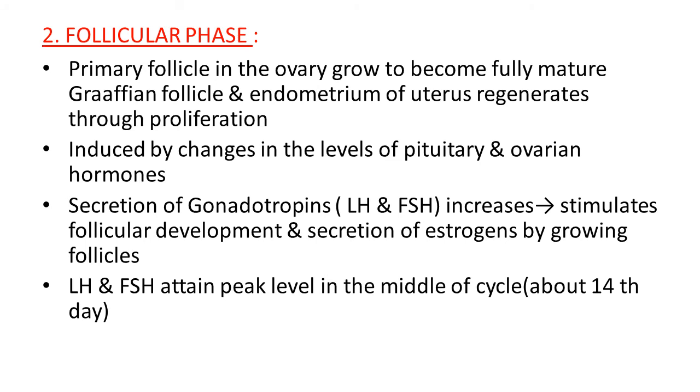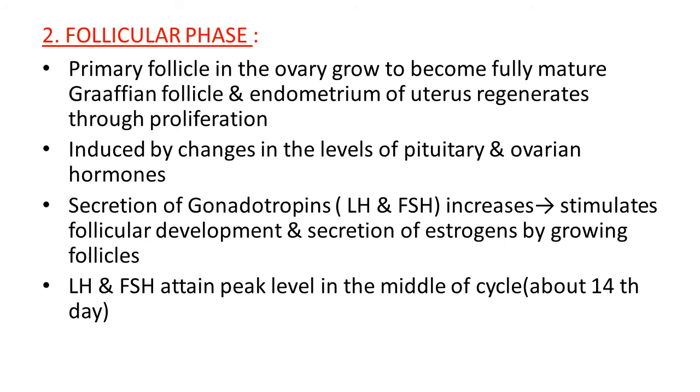Second phase, follicular phase of the menstrual cycle. The primary follicle in the ovary grows to become a fully mature Graafian follicle, and the endometrium of the uterus regenerates through the proliferation process. So this is the main event that takes place during the follicular phase. It is induced by changes in the levels of pituitary and ovarian hormones.